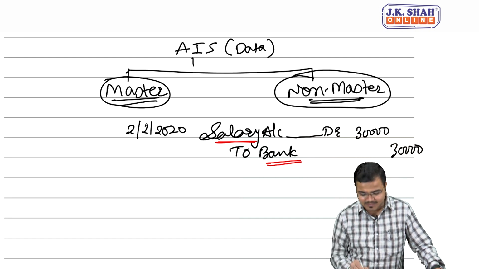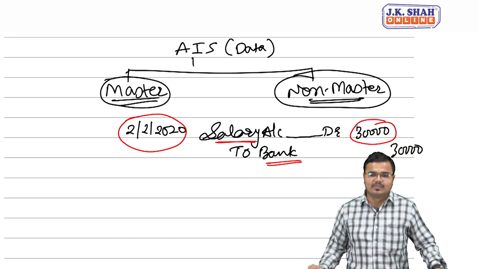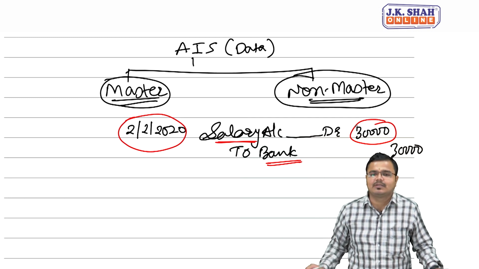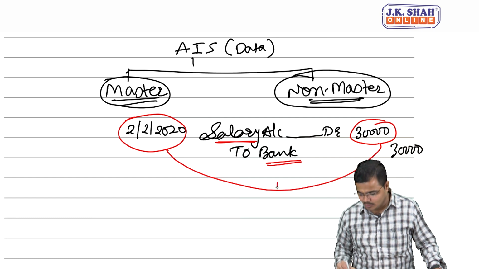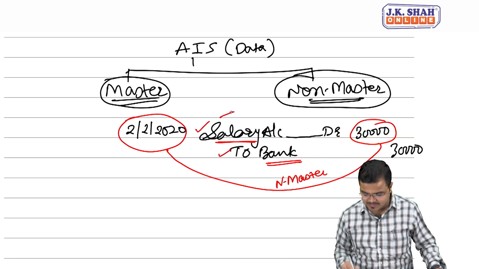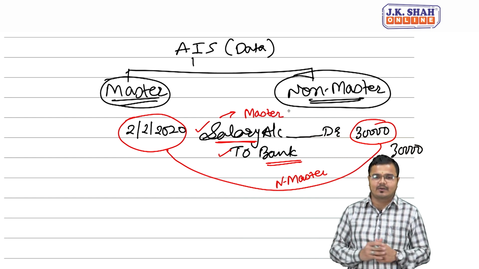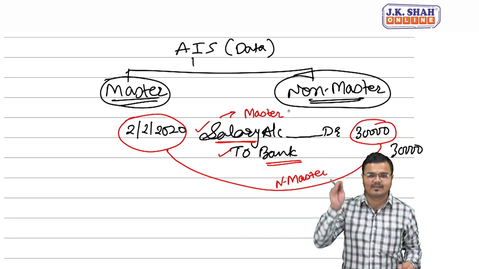Master. But in this case, the date and the amount are not going to remain fixed every time. Will salary remain fixed? No, it depends upon the attendance also. So in such a scenario, these two will represent the non-master data, whereas the salary account and bank account represent the master. So I hope it's clear to you that in an accounting information system, we generally maintain two types of data. One is master data and the second one is non-master data.